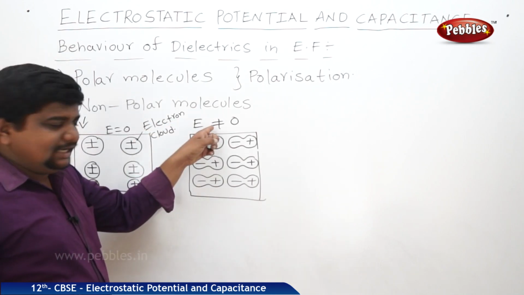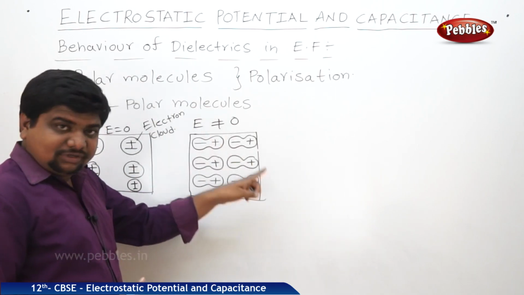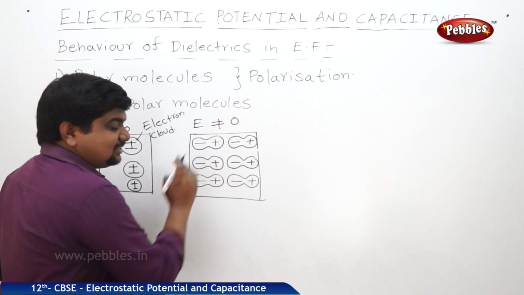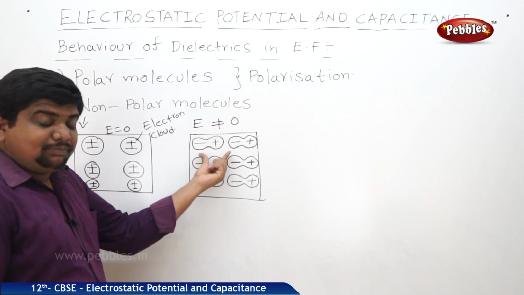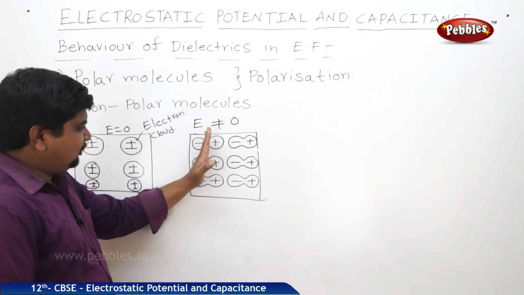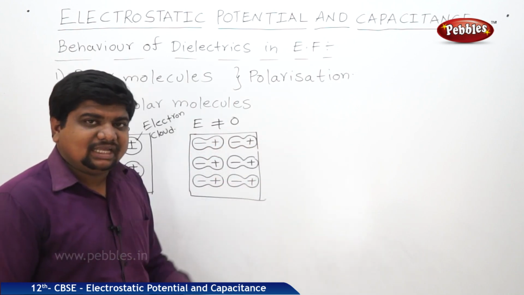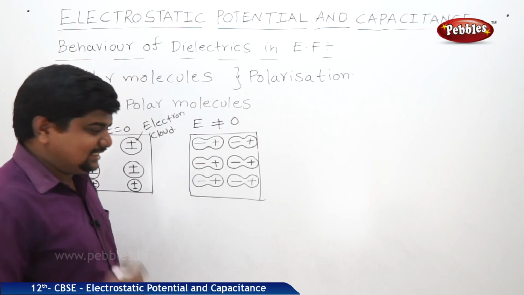Now, in the external field, this cloud experiences a force in the opposite direction. Like that, the negative charge carriers and positive charge carriers are separated. Then a dipole moment will be created, and all the negative charges will go to one side of the substance, all positive charges to the other side. So this phenomenon is called polarization.